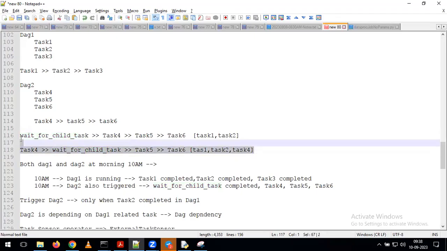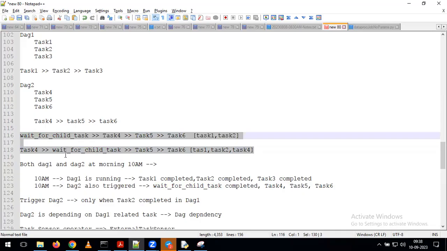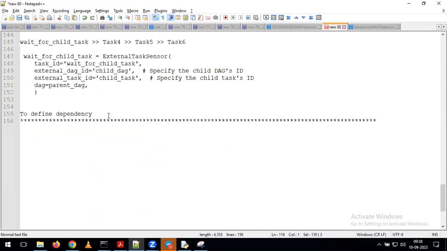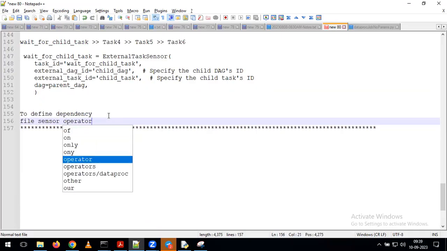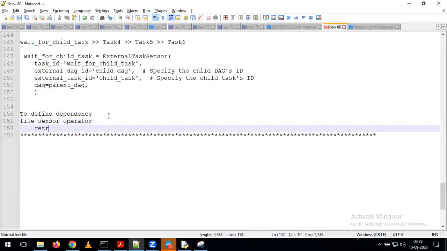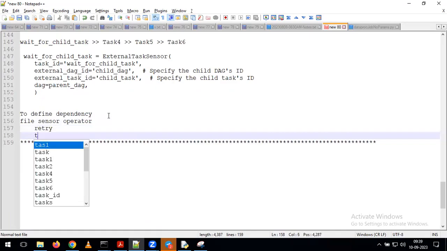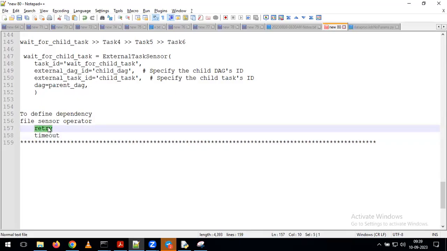So how much time will it wait, or do we also need to mention that in the external task sensor only? Yeah, here, if you remember, as part of discussing the file sensor operator, we discussed a few concepts called retry, and one more thing called timeout. We discussed timeout already. So the same information we can define in the external task sensor also. Timeout is how much time you want to verify that operation. Retry is how many times you need to verify whether the task is completed or not. That kind of information we can specify by using these 2 variables only.